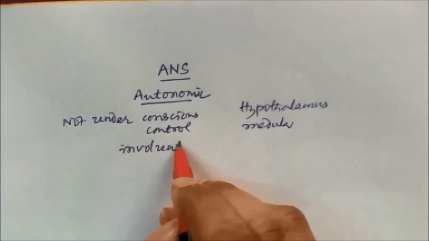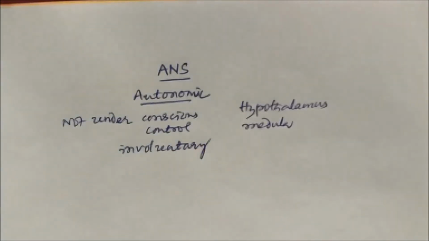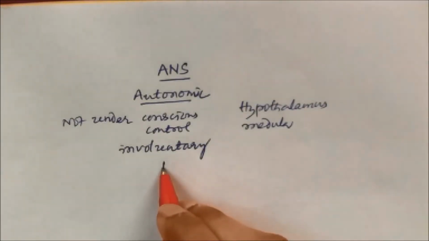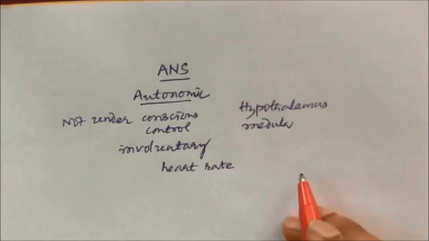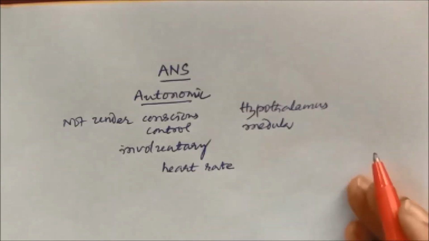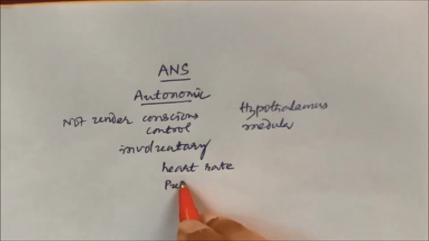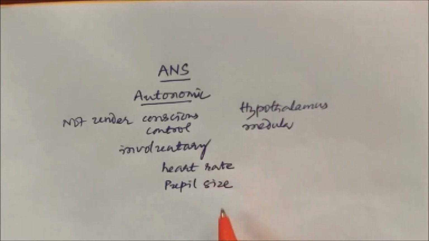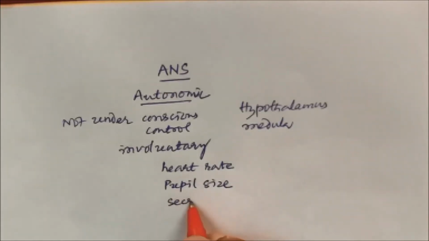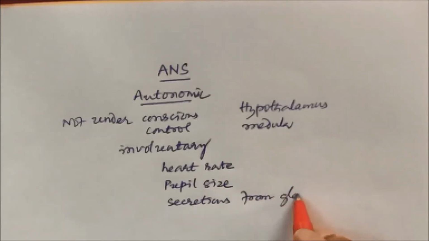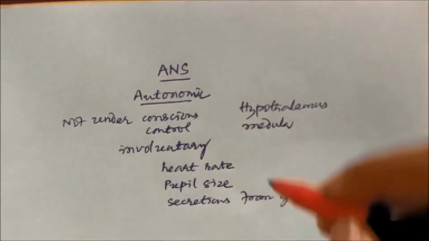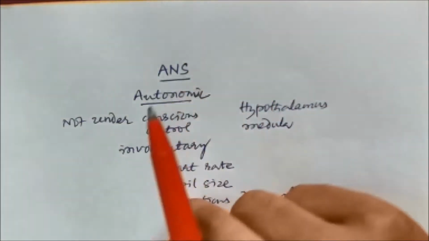So there are many actions in our body which are involuntary. For example, heart rate automatically increases when we run and slows down when we take rest. Similarly, pupil size decreases when light falls on the eye, and increases in the darkness. And all the secretions from the glands occur automatically. So all these actions are autonomic activities.